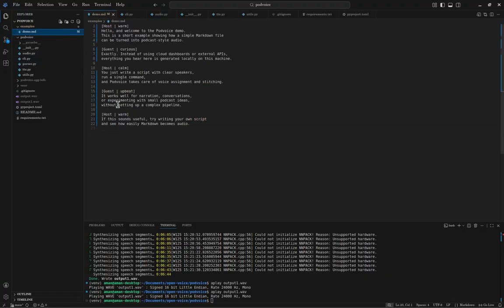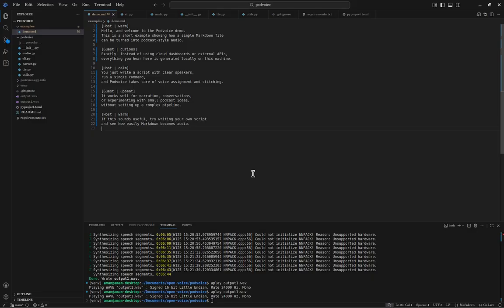Let me open it. Here a podcast is written that has two types of people, the first one is the host and the second one is the guest. It has several voice types like warm, curious, calm, and upbeat. When I run a single command, the model reads the Markdown file, assigns a consistent voice to each speaker, and generates the audio file.